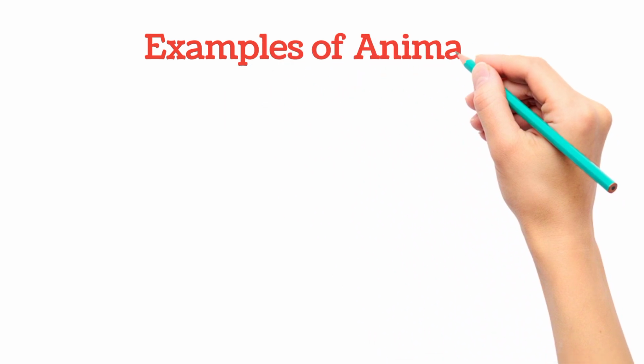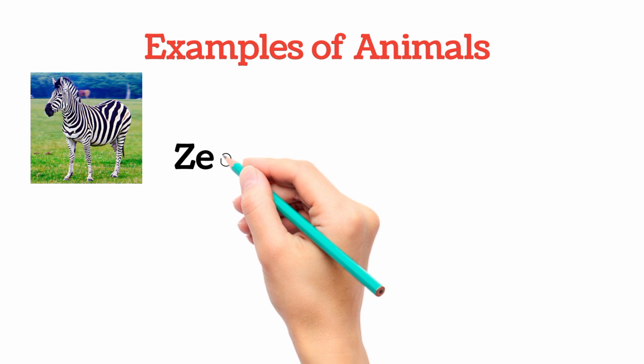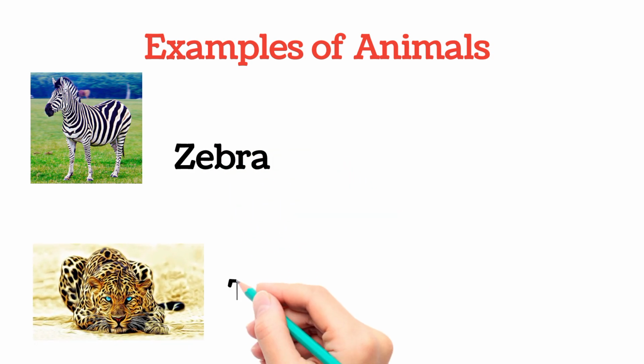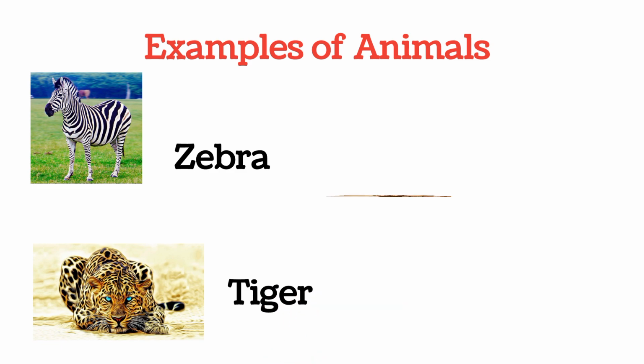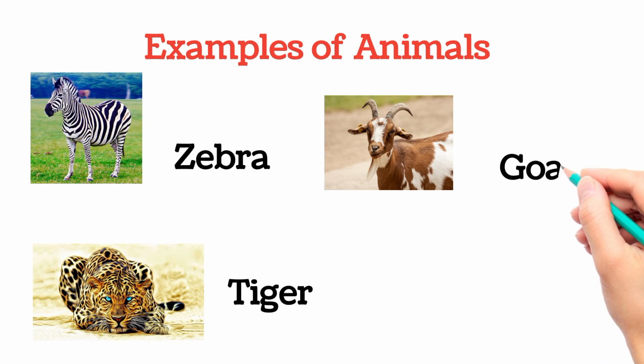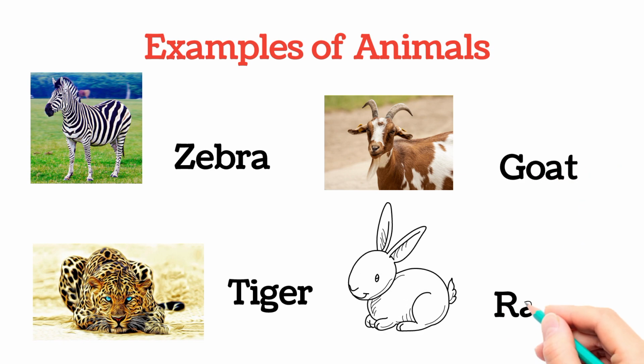Now examples of animal. Zebra, this is a wild animal. This is a tiger. Tiger is an example of animal. Animal is a naming word. Goat, and this is a rabbit. These are all examples of animals.